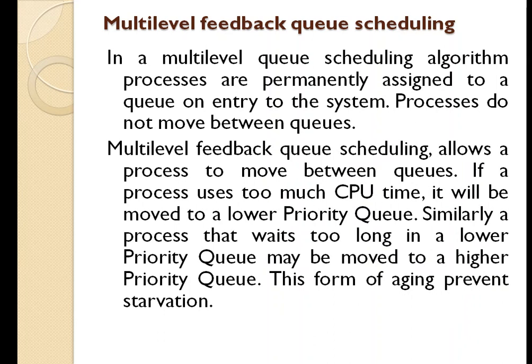If a process uses too much CPU time, it will be moved to a lower priority queue. This scheme leaves input-output bound and interactive processes in the higher priority queues. Similarly, a process that waits too long in a lower priority queue may be moved to a higher priority queue. This form of aging prevents starvation.